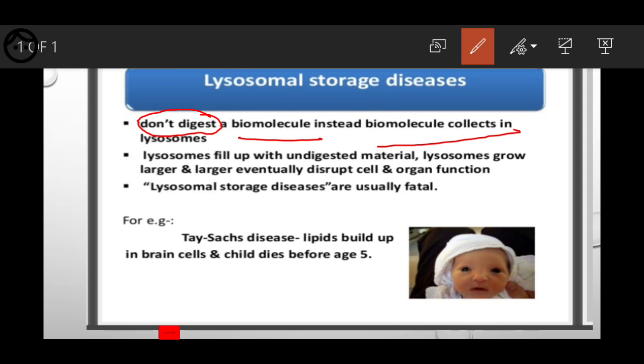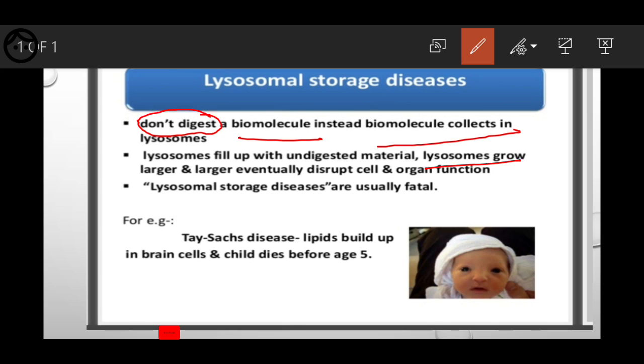What happens then? Lysosome size increases, means lysosomes grow larger and larger and eventually disrupt the cell, that is, break the cell. For example, if you take a balloon and blow air into it, within its flexibility range it can expand. If the flexibility range is overcome, then automatically it will burst.